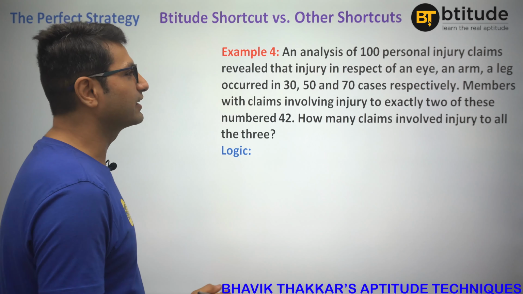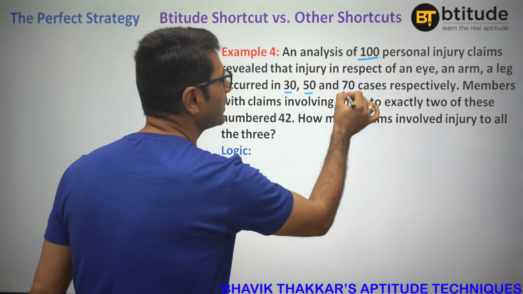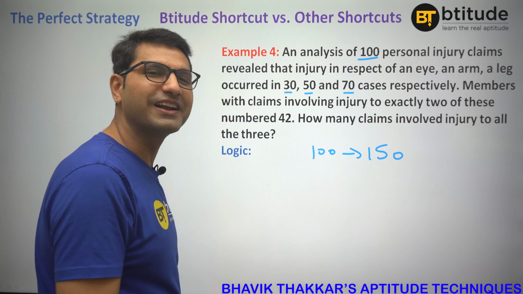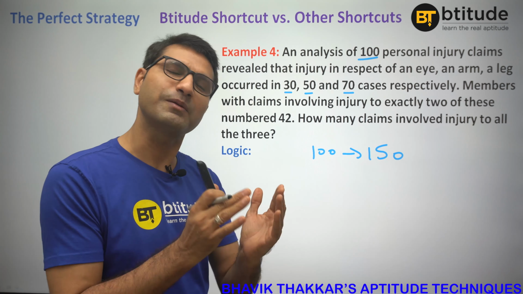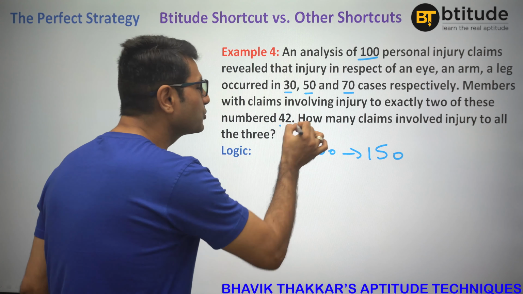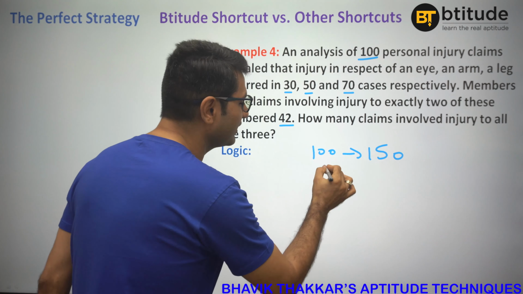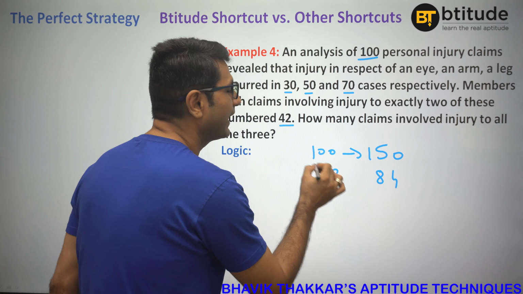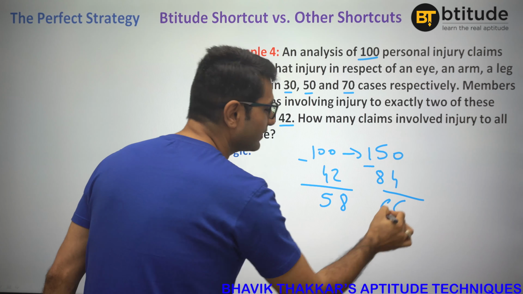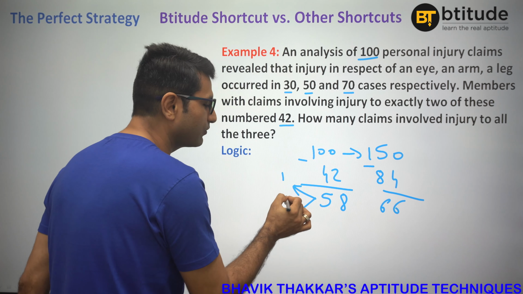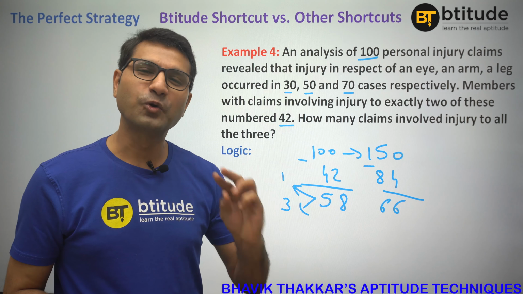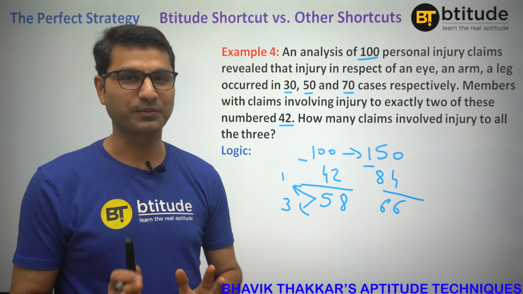Look, we can actually understand that there are 100 people with 30 plus 50 plus 70, 150 injuries, right? Some of these 100 people would have 1 injury, some of them would have 2 injuries, some of them would have 3 injuries. Fair enough? Now, because we are given that there are 42 people who have got exactly 2 injuries, we can say 42 people with 84 injuries. And if we subtract them, we are left with 58 people with 66 injuries. And out of these 58 people, some of them would have 1 injury and some of them would have 3 injuries. Fair enough? Because those people with 2 injuries are already excluded from this.